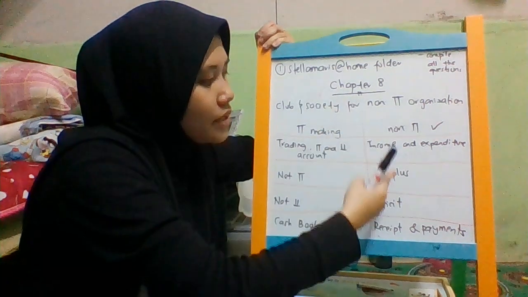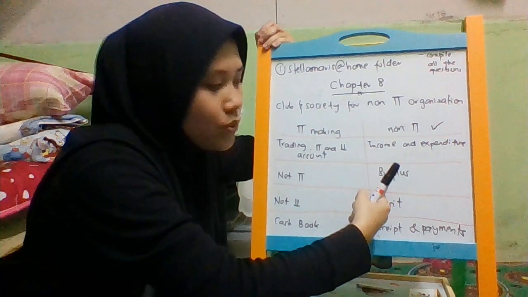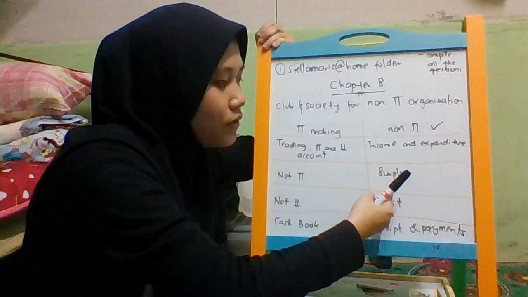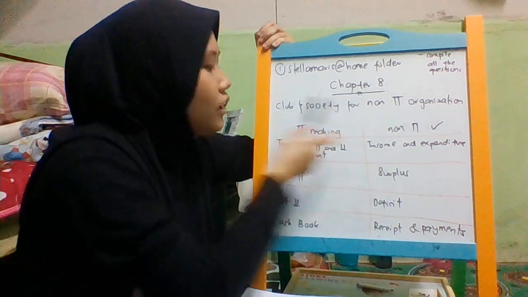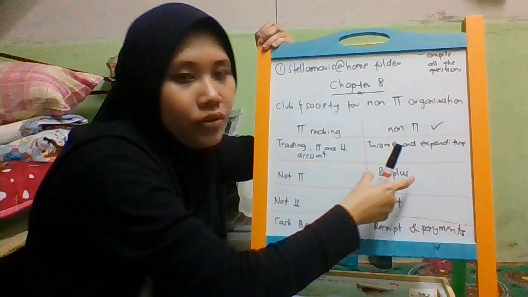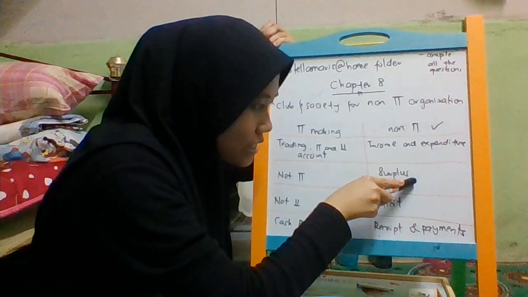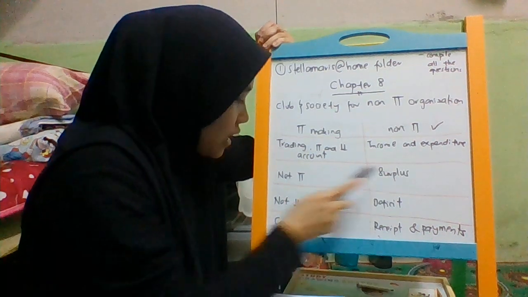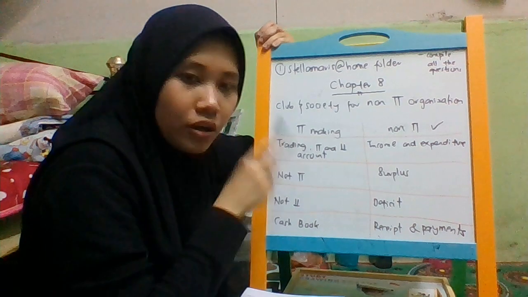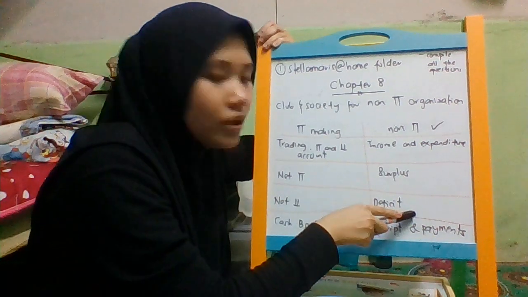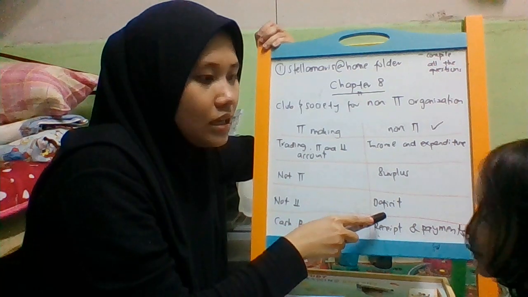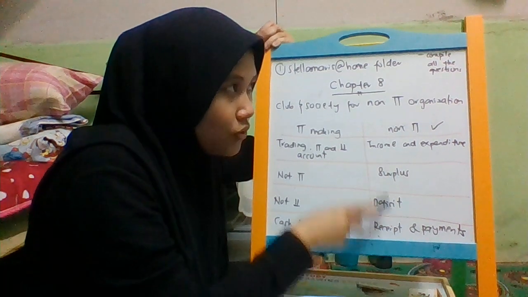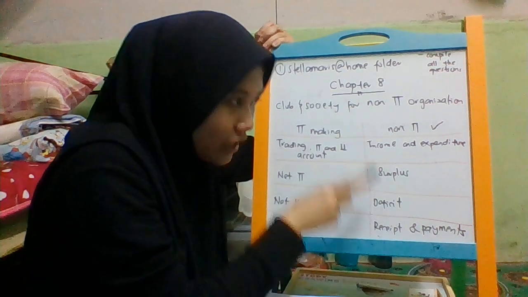For a normal one, we call it net profit. But for club and society, we replace net profit with surplus. It's just the same thing, but we use surplus to differentiate between a normal company and a non-profit organization. If you see surplus, it means the organization applies to a non-profit organization. For net loss, the normal one we call net loss, but for club and society we call it deficit. It's just the same thing with a different term, and this term we only use in club and society accounts.